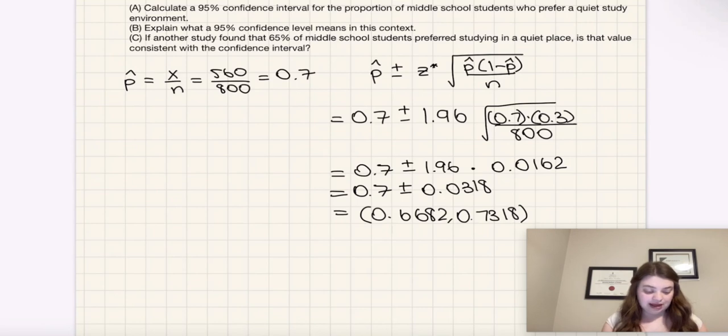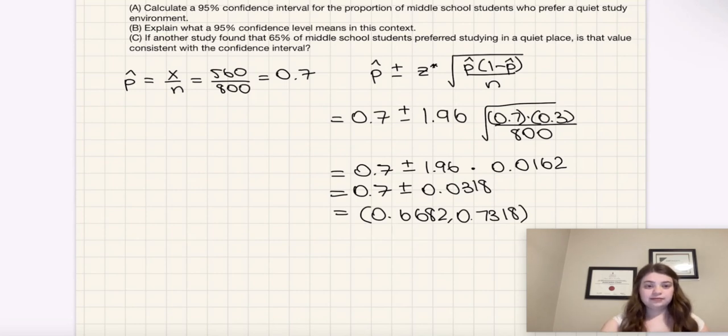Part B asks to explain what a 95% confidence level means in this context. We already touched on the context in terms of the population, but another important point is that this 95% confidence level means that if we were to take many random samples of 800 middle school students again and again, let's say we took a different 800, then another 800, and keep doing that, we can be confident that about 95% of those intervals would contain the true proportion of all middle school students who prefer studying in a quiet place.